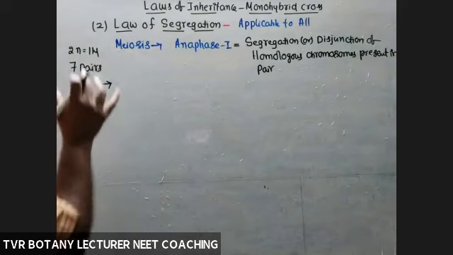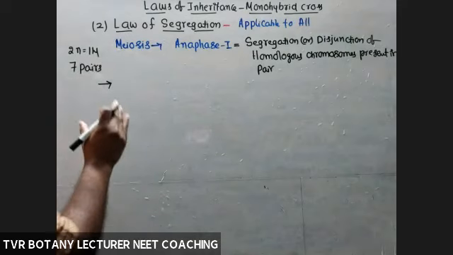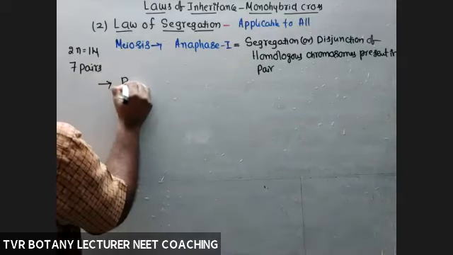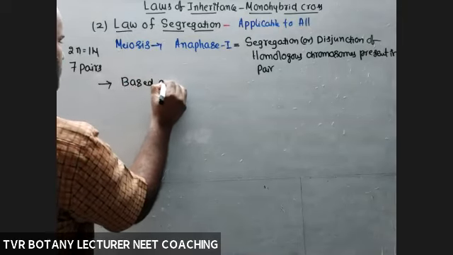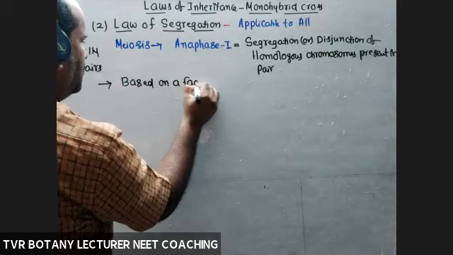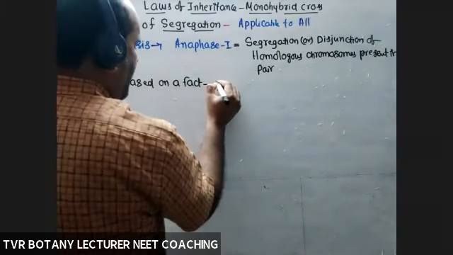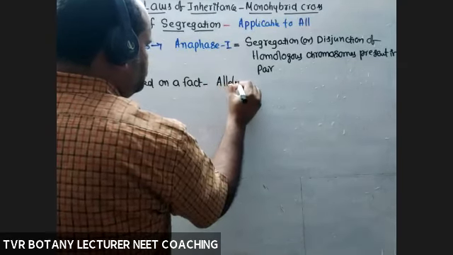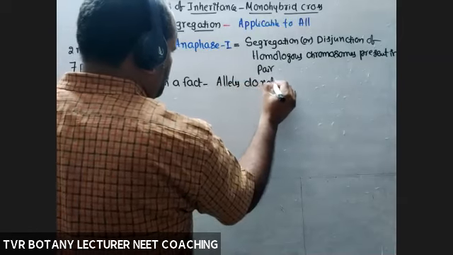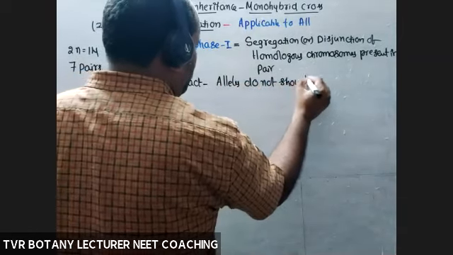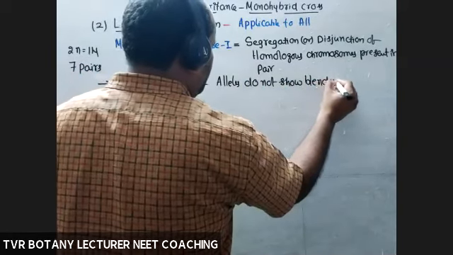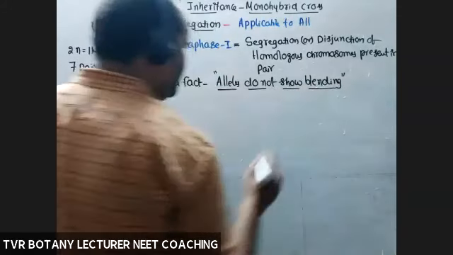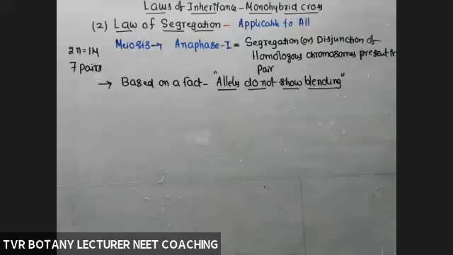So what about the given statements in the textbook? The law of segregation was based on a fact that alleles do not show blending. There is no blending of alleles. For example,